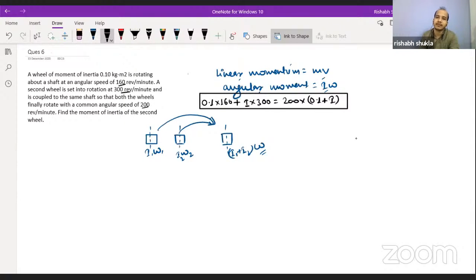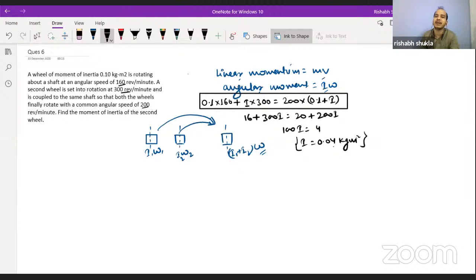Okay, from here you will solve. This will become equal to 16 plus 300I is equal to 20 plus 200I. From here you will get 100I is equal to 4. From here you will get I is equal to 0.04 kg meter square. Are we getting this?